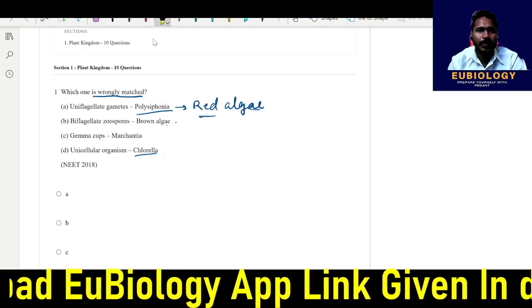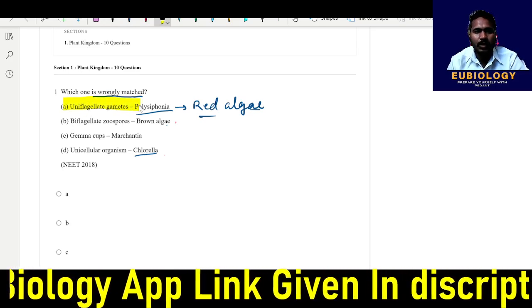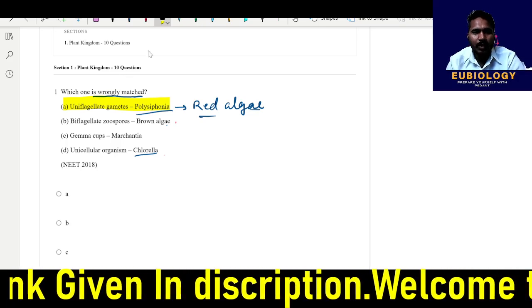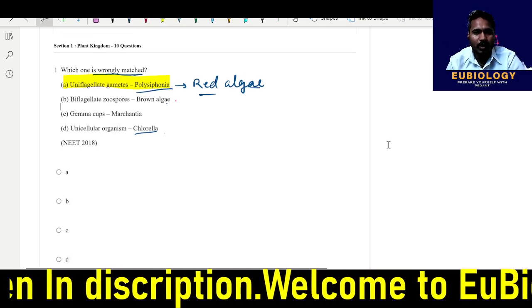So what will your answer be? Your correct answer will be the algae with uniflagellate gametes. This is the wrong match answer.